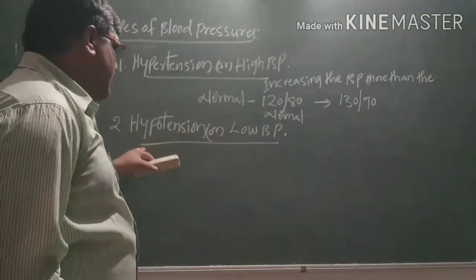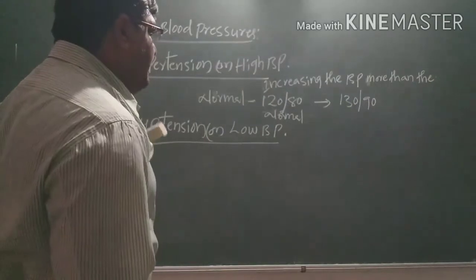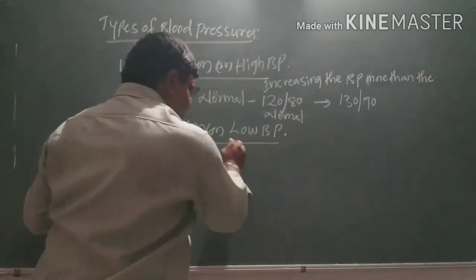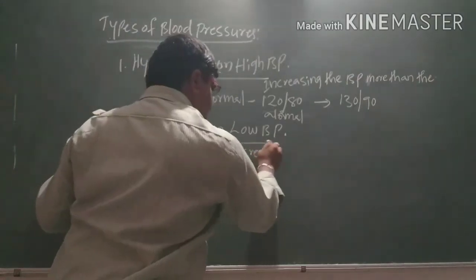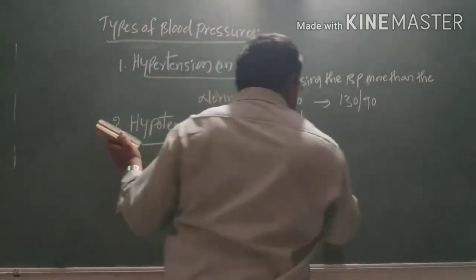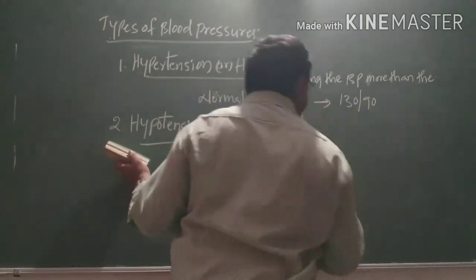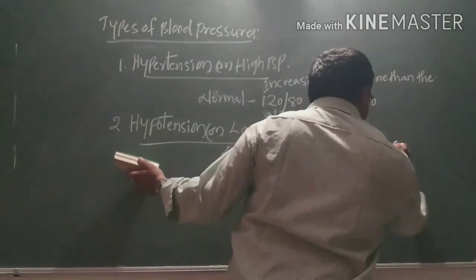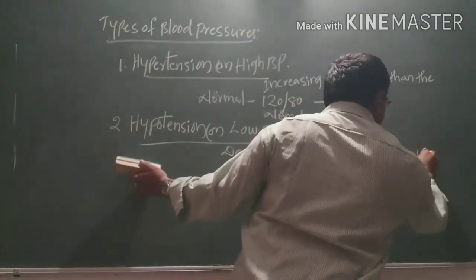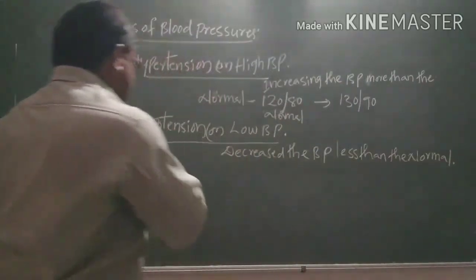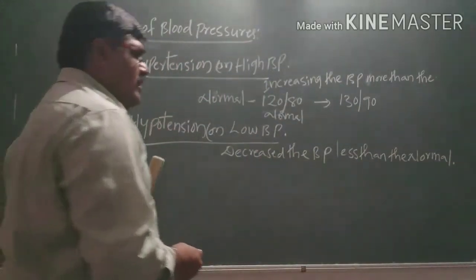Hypotension: hypo means low. If the blood pressure decreases to less than normal, it is called hypotension or low blood pressure.